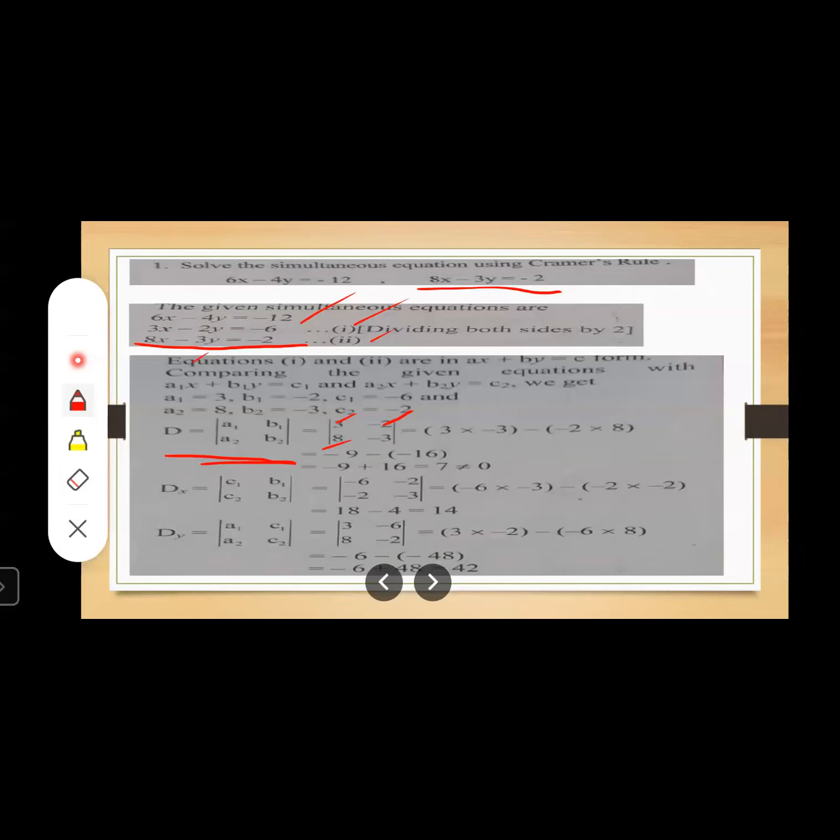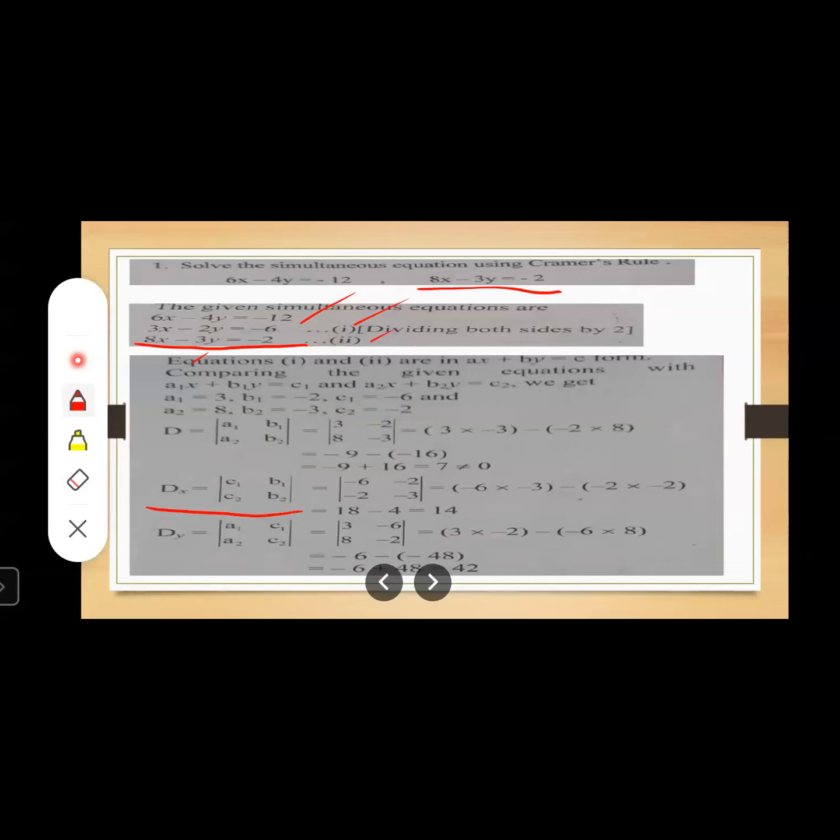Okay, now find out the value of this. How will you find out? Yes, students, just cross multiply like this. 3 into minus 3, minus, minus 2 into 8. Just equate it, simplify it, you will get the answer. I'm not going to explain everything here. Okay, you know the regular method. Okay, now let us move to the next.